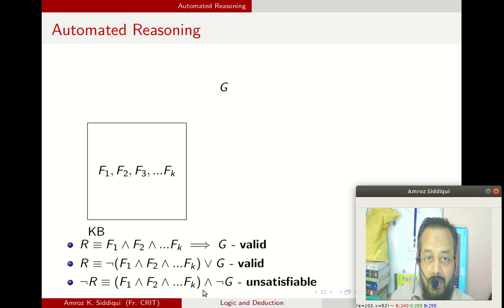So if this is invalid, that means we are equivalently proving that the previous expression and the first expression is valid. And if that is proved as valid, we can say that we have learned this fact from the given facts. Look at the last statement. It is really very interesting. We just negate the goal that we want to achieve and feed it into the system. And once we find out that this is unsatisfiable or invalid, then we can very easily say that we have learned this new goal.